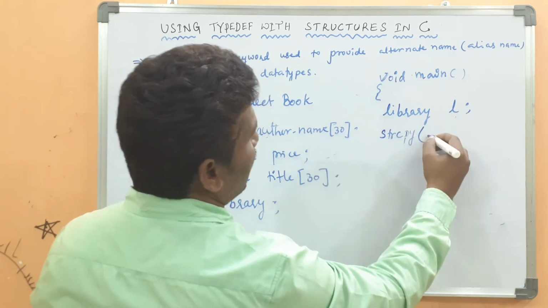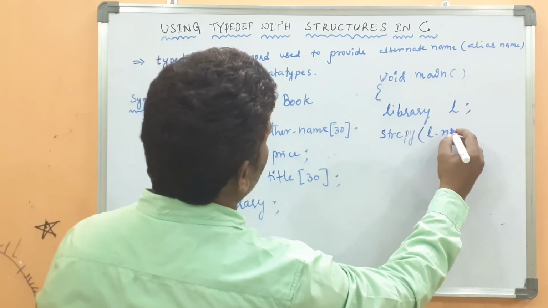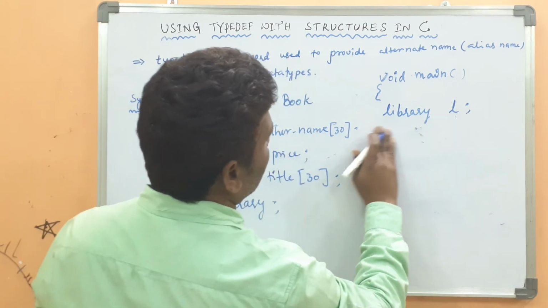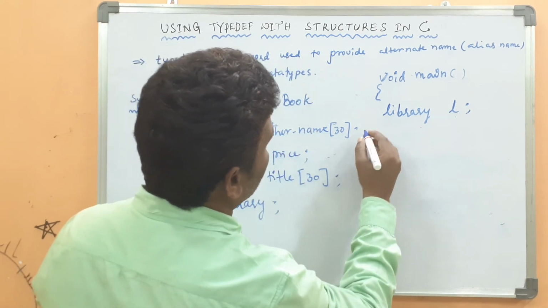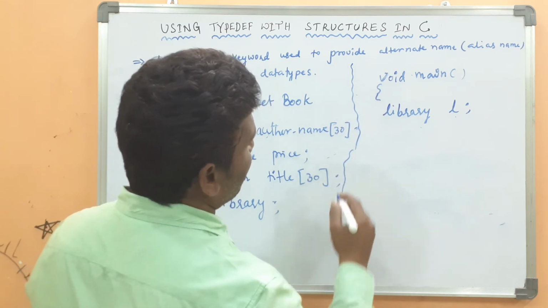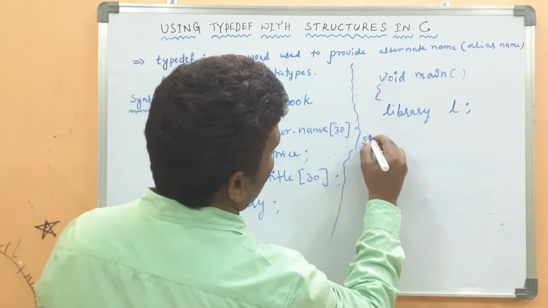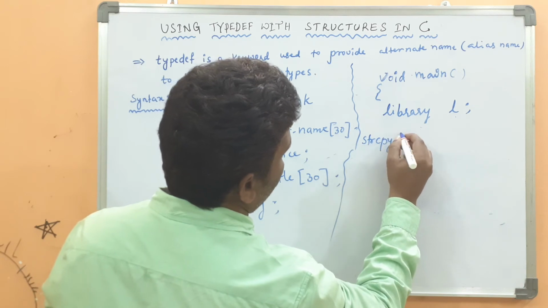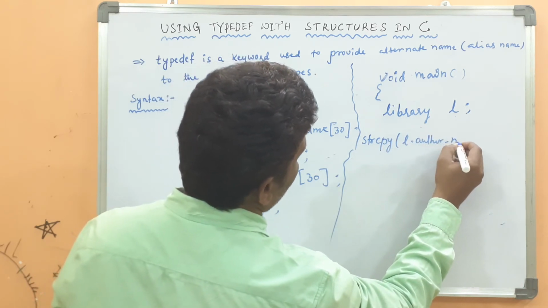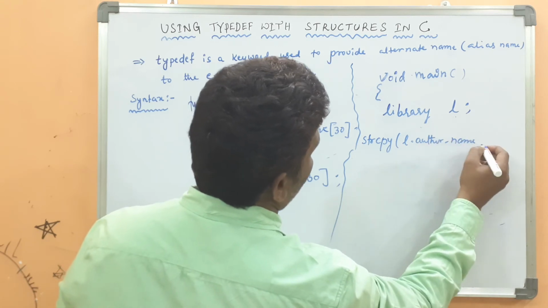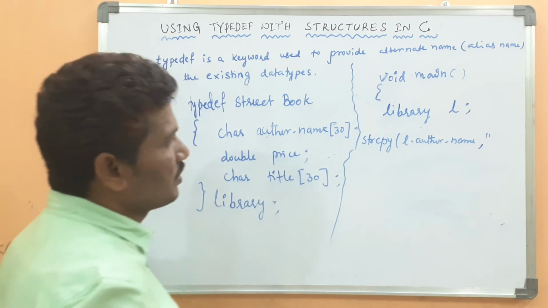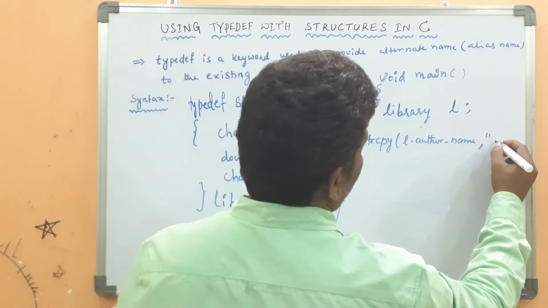Then strcpy L dot author name, for example Dennis Ritchie.